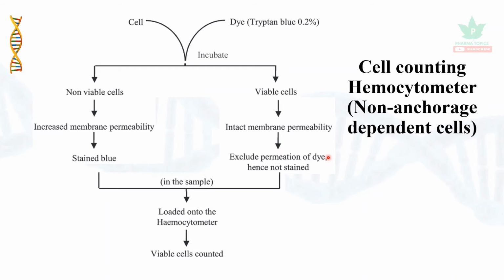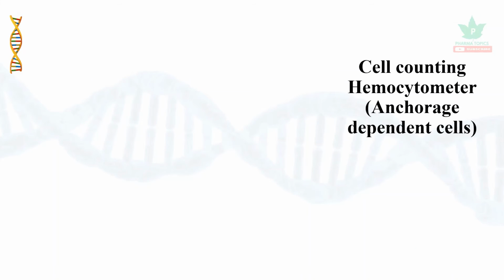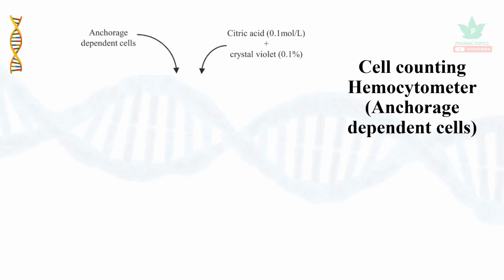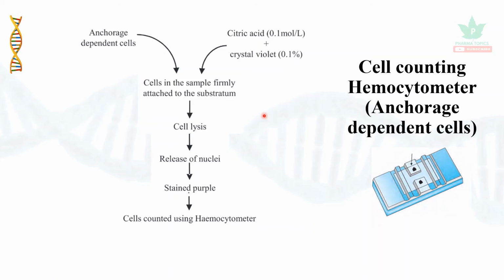Then the cell suspension is loaded into the hemocytometer, and viable cells are counted. Let us see anchorage dependent cells. Here, citric acid plus crystal violet is used, and the cells in the sample are firmly attached to the substratum, that is, the anchorage. Then it causes lysis of the cells, which releases the nucleus, which is stained with a purple color, and the nuclei are counted using a hemocytometer.